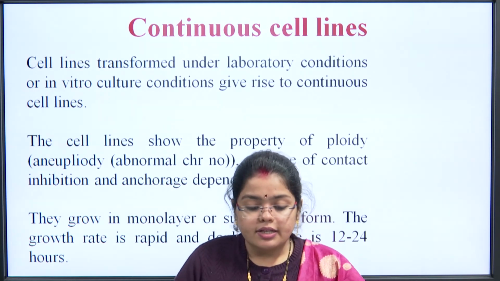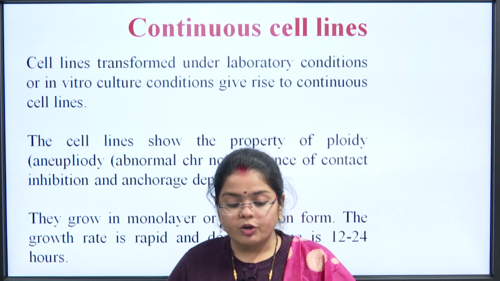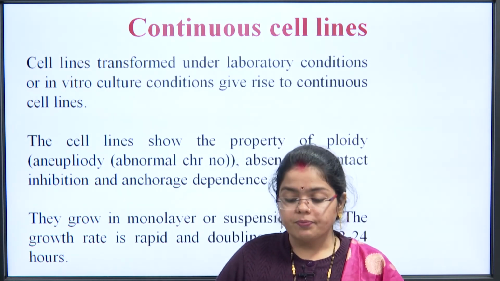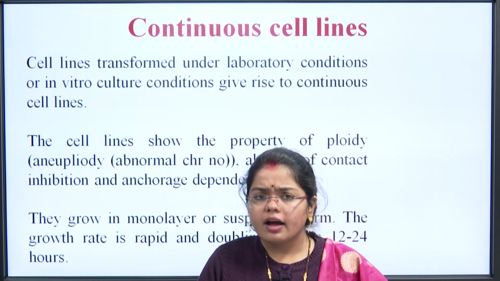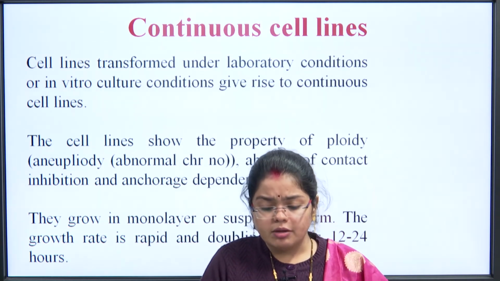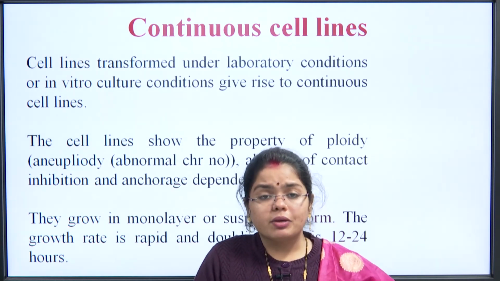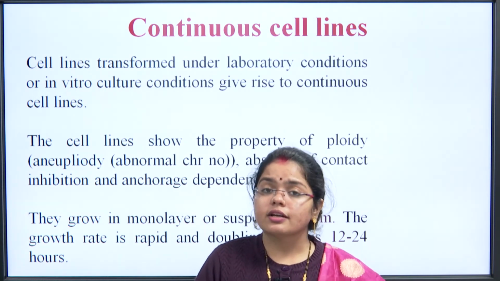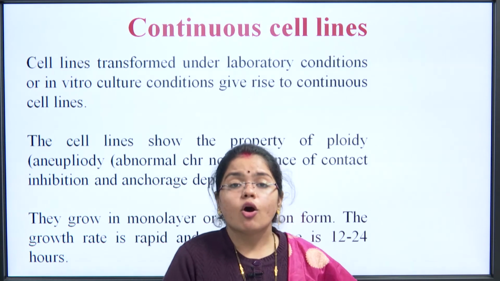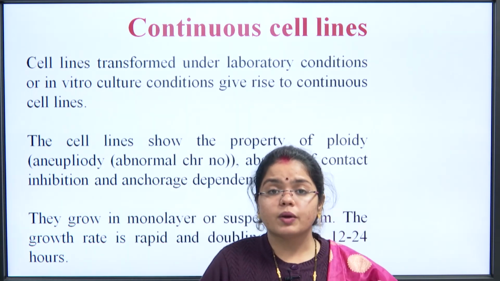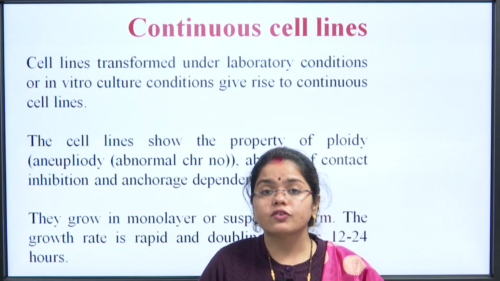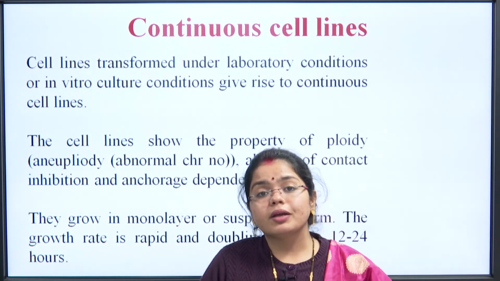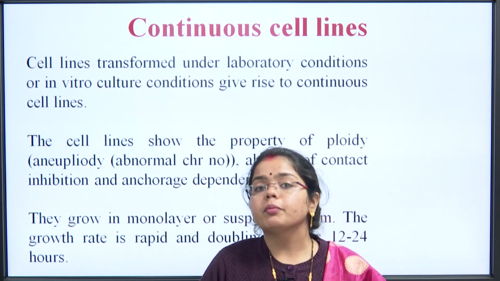Then come continuous cell lines. Continuous cell lines transform under laboratory conditions or in vitro culture conditions and give rise to a continuous cell line. Cell lines which can be cultured when they are placed in fresh media again and again, that means they are continuous, they do not senesce, or I can say they senesce, but the number of doublings is such that they can be cultured again and again, and the culture can be maintained.